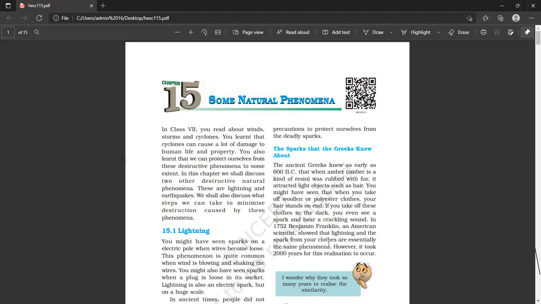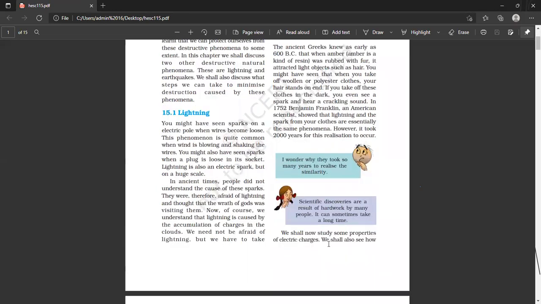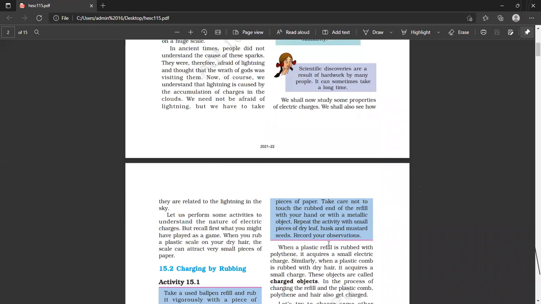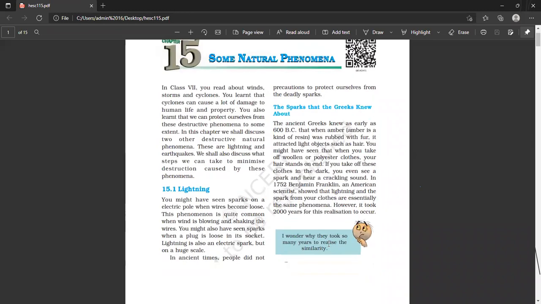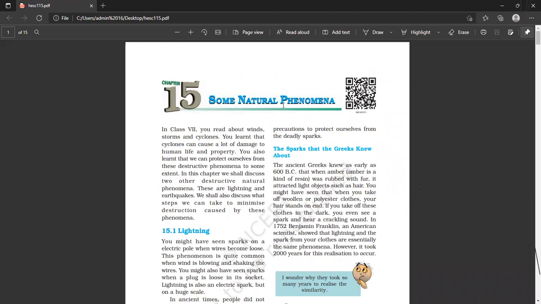Okay, students, and how the lightning occurs, what are the different basic aspects of the lightning process, that we will try to see in tomorrow's session.